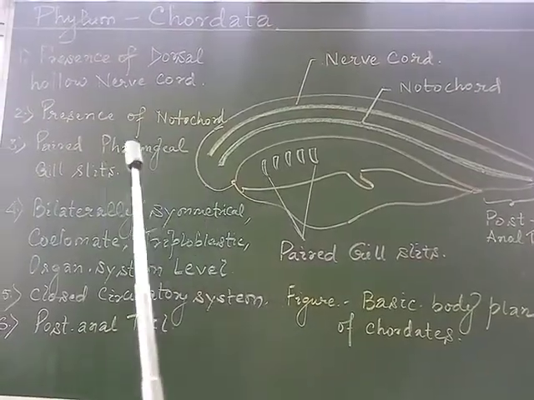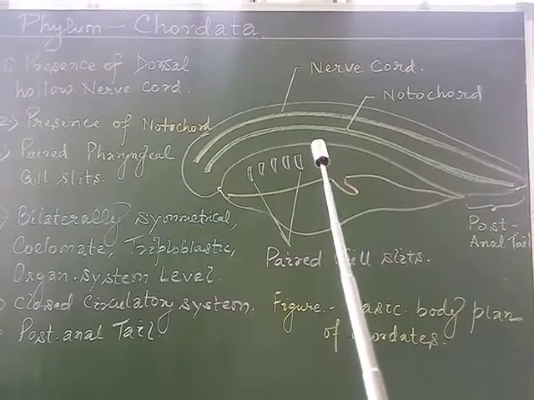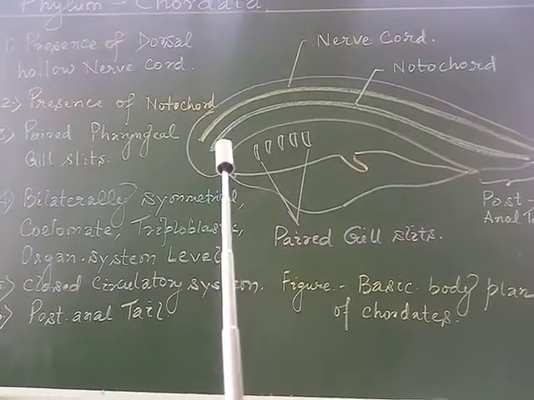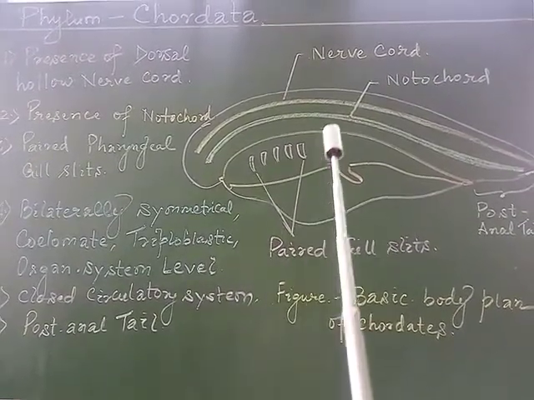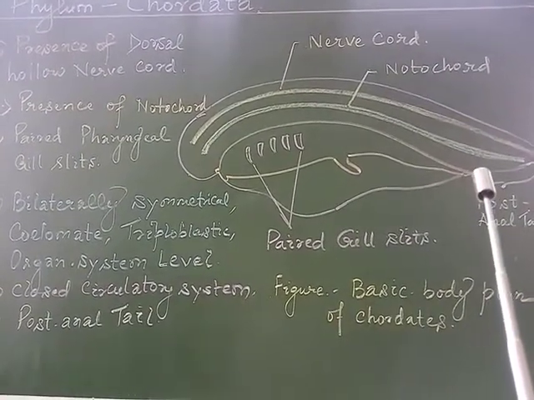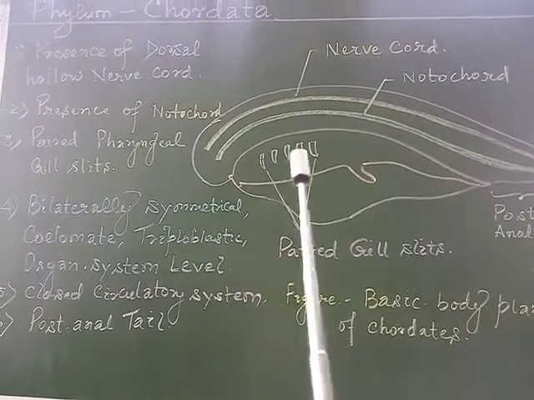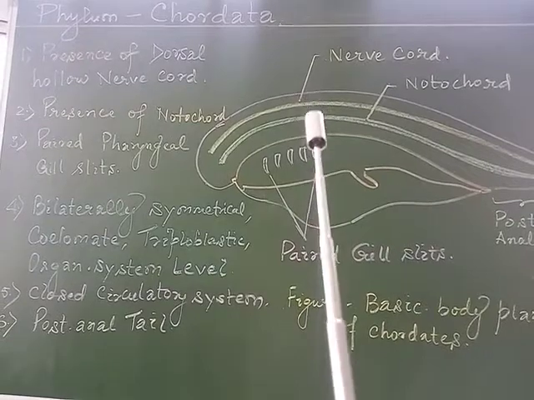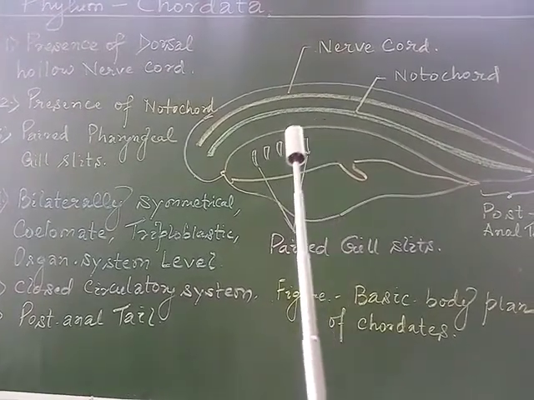Now the next important feature is the presence of the notochord. This notochord, also called chorda dorsalis, is an elongated, rod-like, flexible structure extending the length of the body. It is present just beneath the nerve cord and above the alimentary canal.